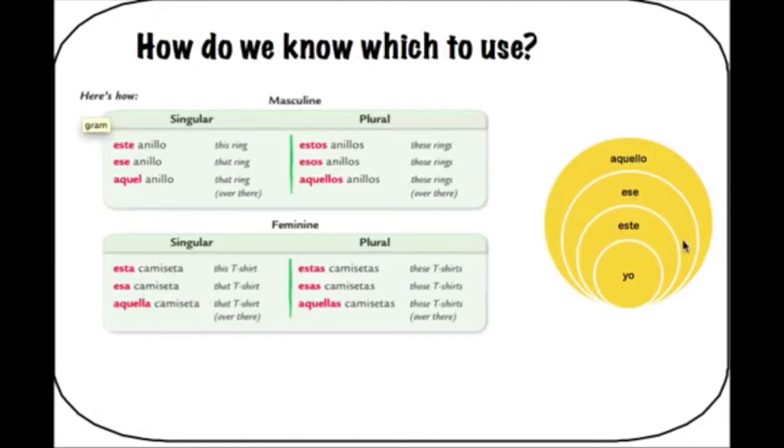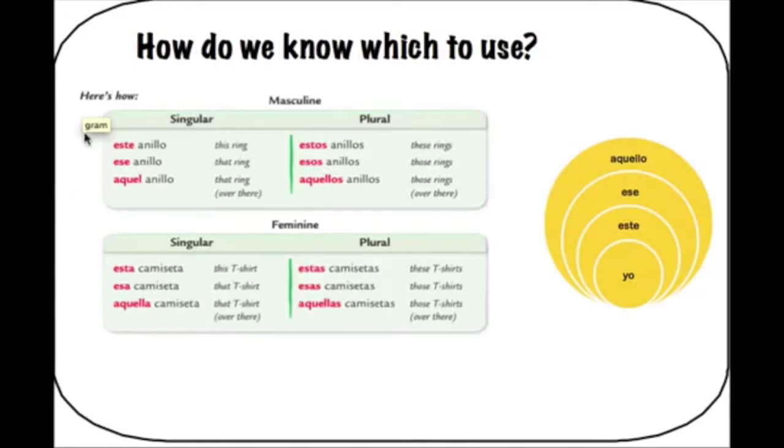A little bit further away would be ese. So I can point to it and you can be pretty sure of what it is that I'm pointing to. And aquello or aquel, that's all the way across the room or across the field or pretty far away. I can't accurately point to it without needing to explain a little bit more. So it's pretty far away.